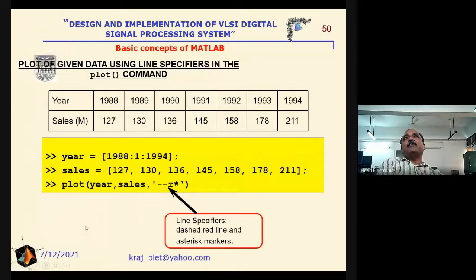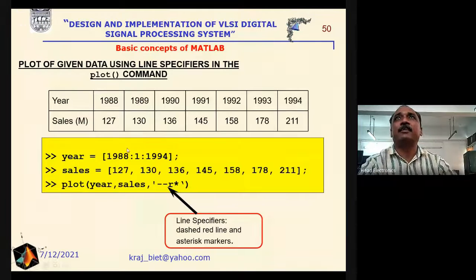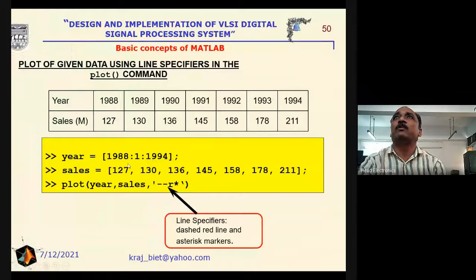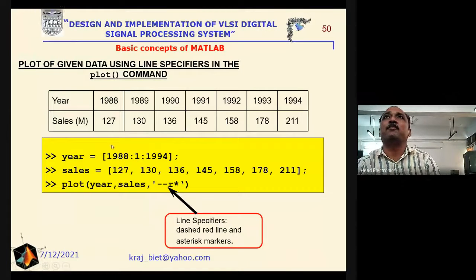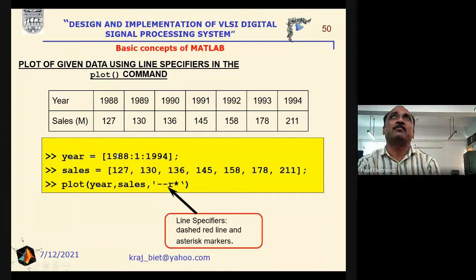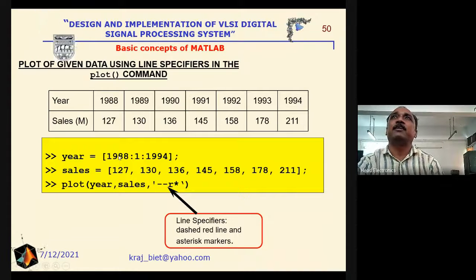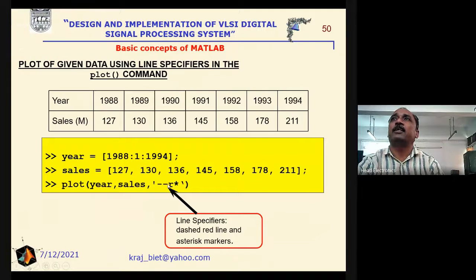Now again we are taking the example of year and sales. The year is given here. Since there is a uniform gap of 1, we have represented it with the help of the previous command: the initial value, final value, and then its gap. Even if we do not use this, we can write the first and the final value and define the year here. Similarly, we have defined the sales, and then plot x comma y, then the line specifier, that is dashed red: r is red, dash is the style, and the marker is the asterisk.